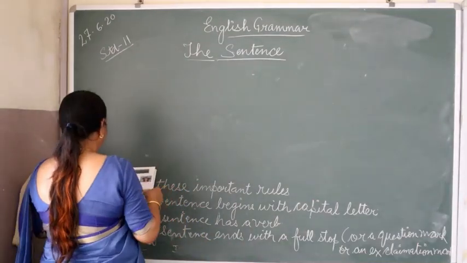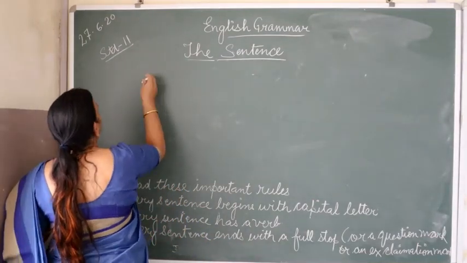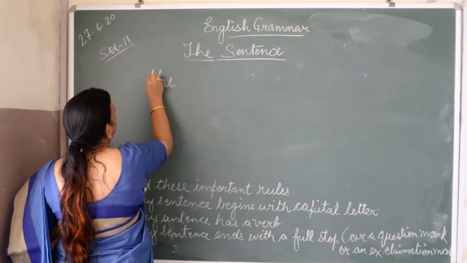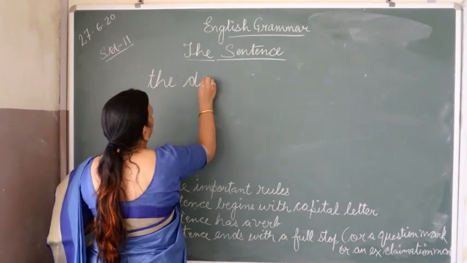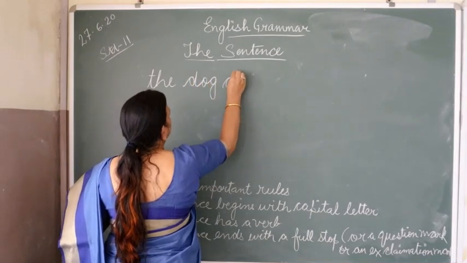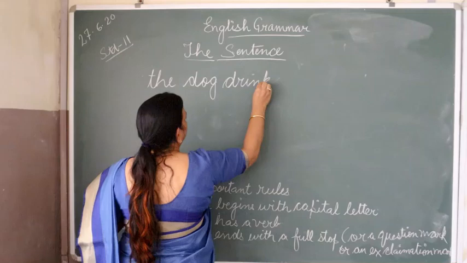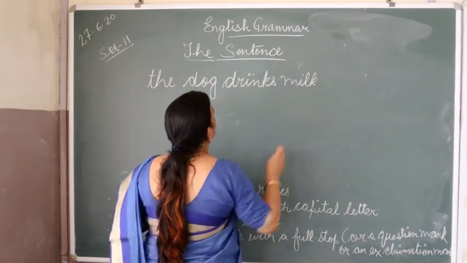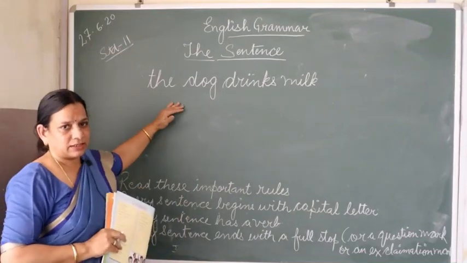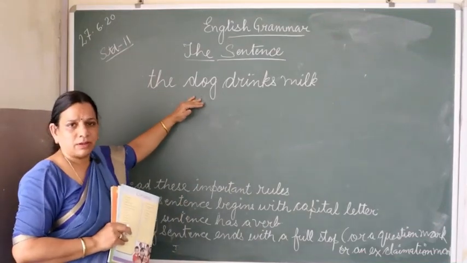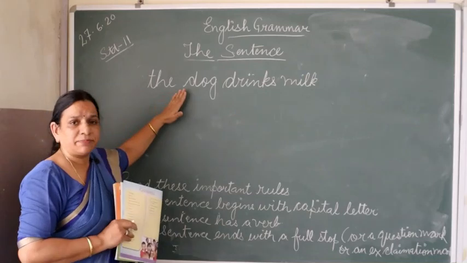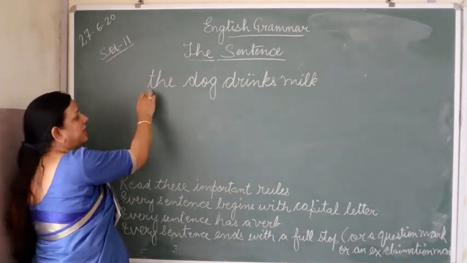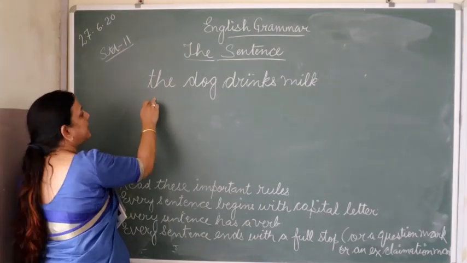For example, first I will not write in the capital letter. The dog drinks milk. This is the complete sentence, but we will not consider it as a complete sense because the starting word is not starting with the capital letter.